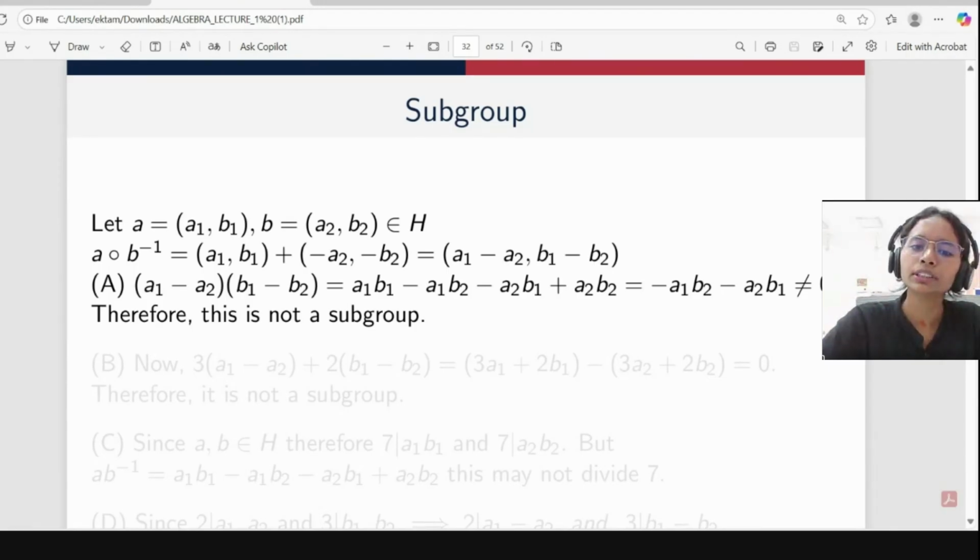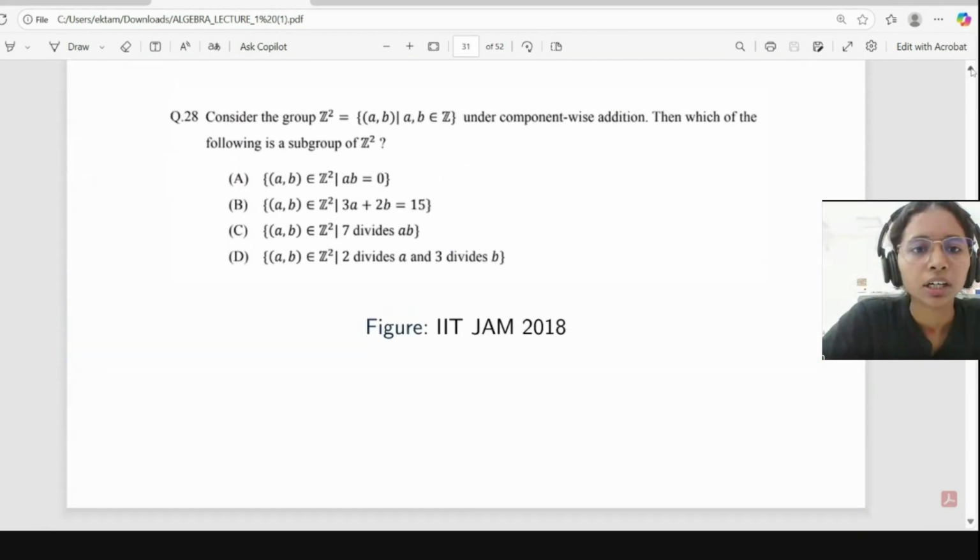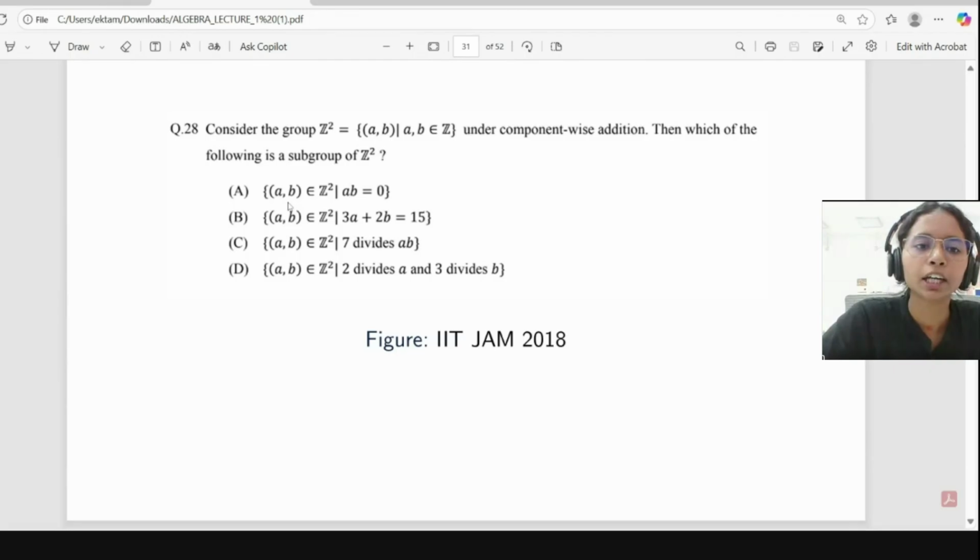So what is the criteria? a into b should equal 0, if (a, b) belongs to Z2 cross Z2. So here we are taking elements (a, b) such that a into b is equal to 0. We take a = (a1, a2), b = (b1, b2).